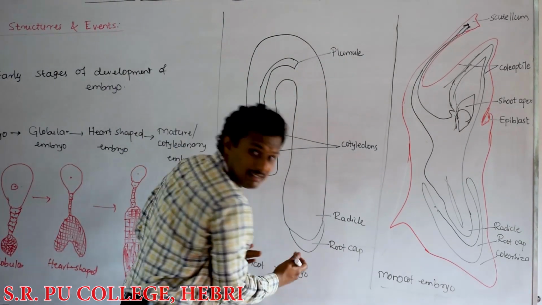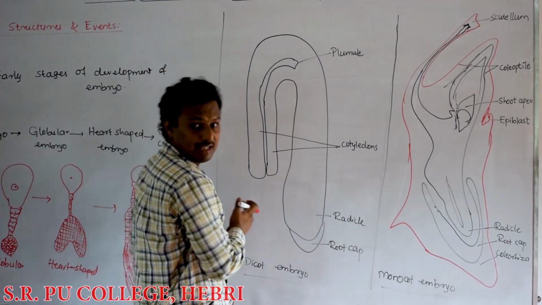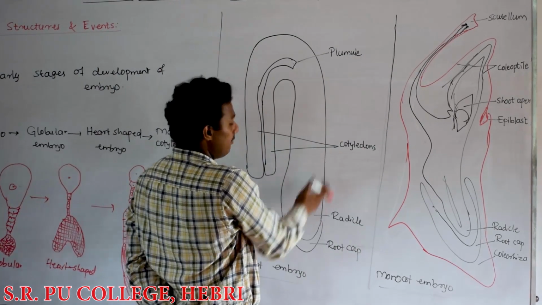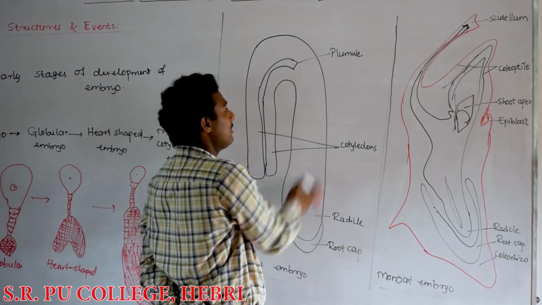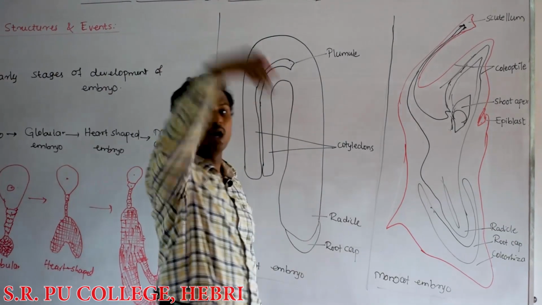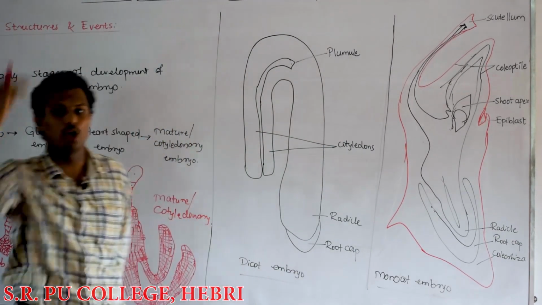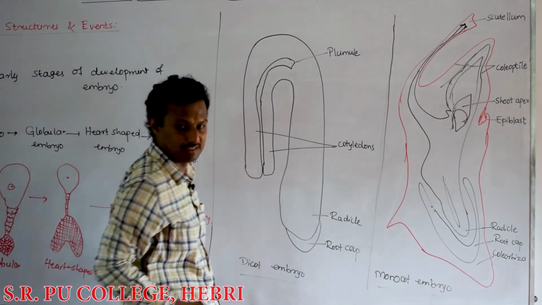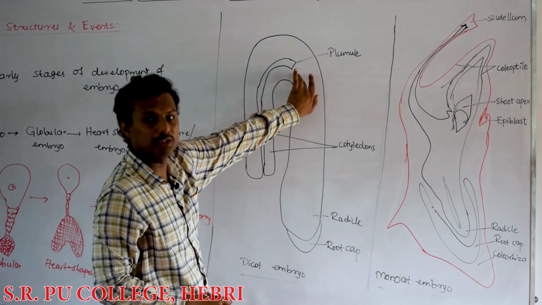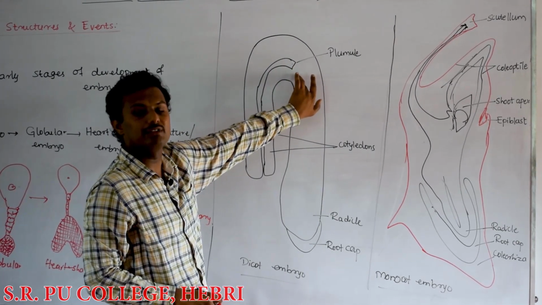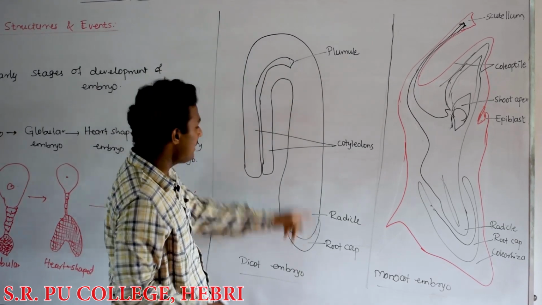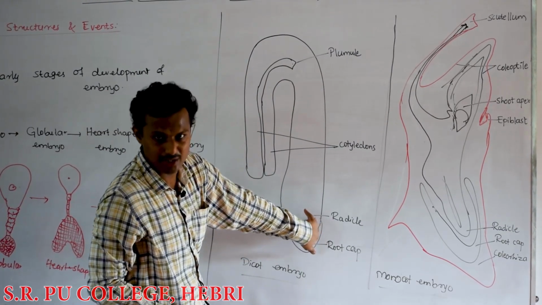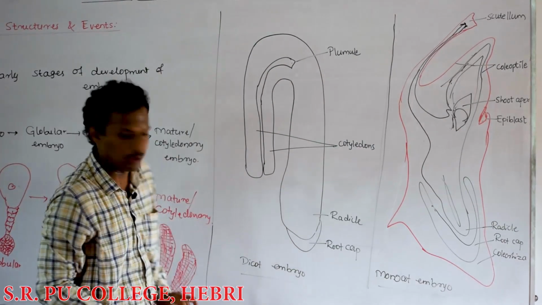There will be one central imaginary axis, called the embryonal axis, on which we can see various structures. One is the plumule, the uppermost portion of the embryo on the embryonal axis. The plumule will later give rise to the shoot, and similarly the radicle will later give rise to the root.